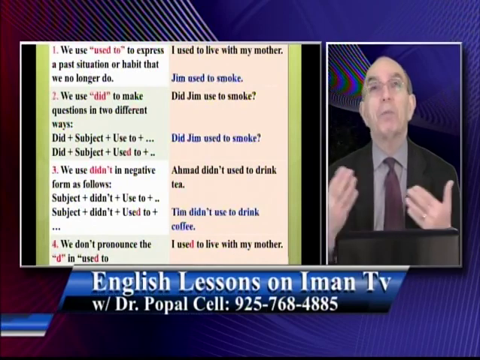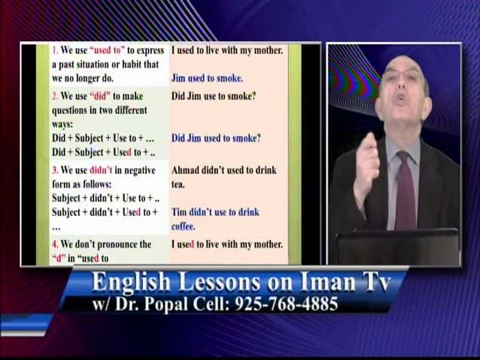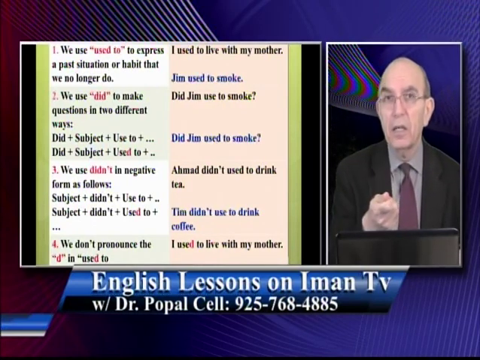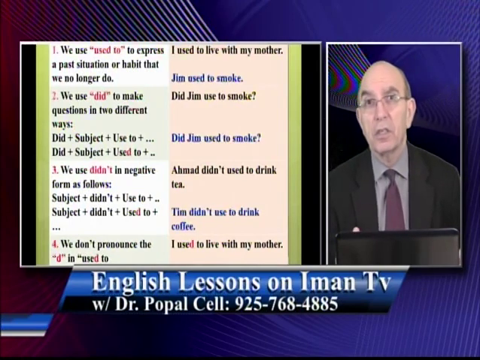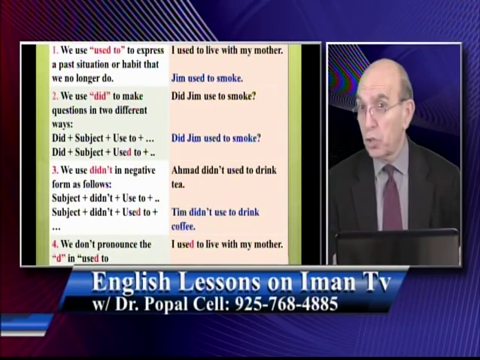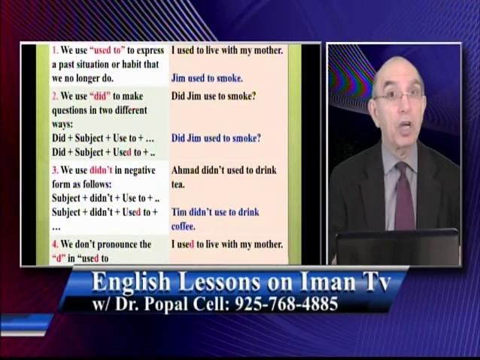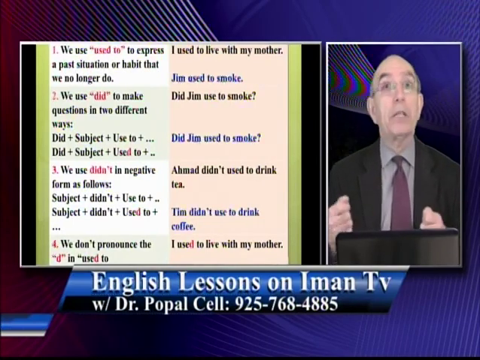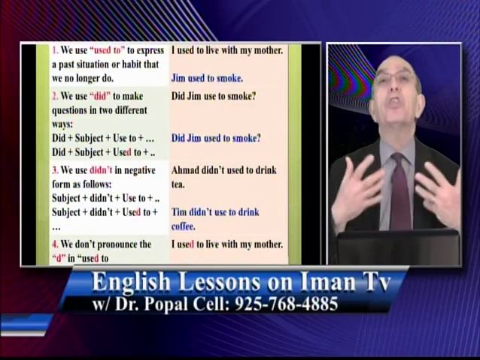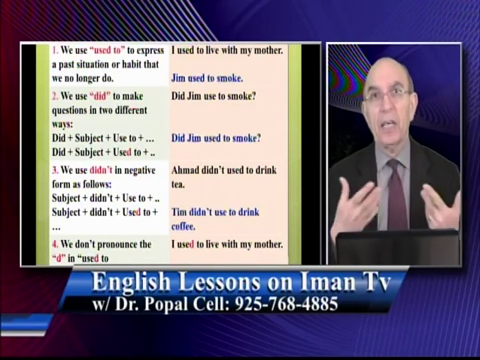It means I don't live with my mother anymore. In other words, you write the D, but you don't pronounce it. So you say, I used to live with my mother. I used to study very hard. I used to ride bicycles. So something that you did again and again in the past.